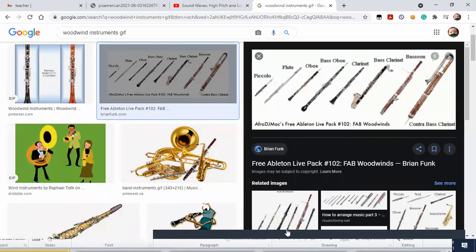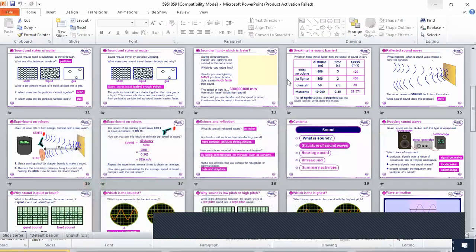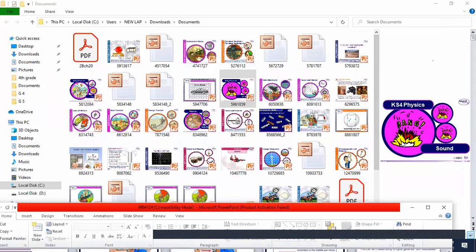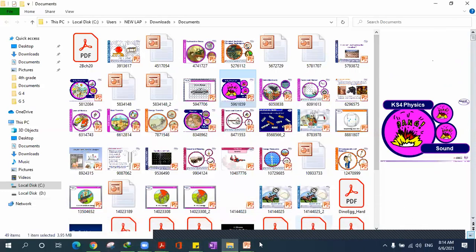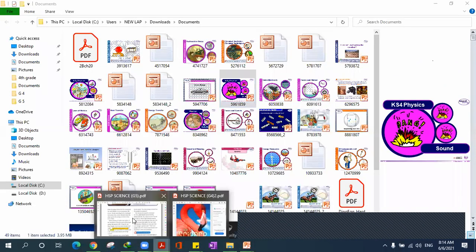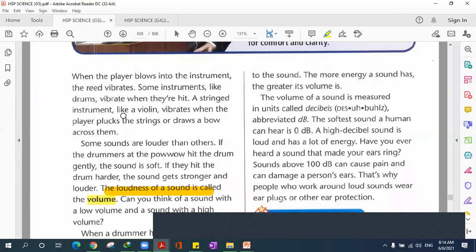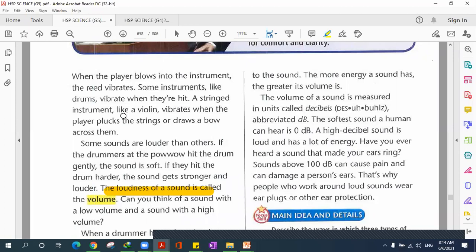Okay. Now let's get back to the textbook. I just don't know where my toolbar is. It kind of disappears. Yes, there it is. So in woodwind instruments, you guys now know that it's the air inside the instrument that vibrates in order to make sound.